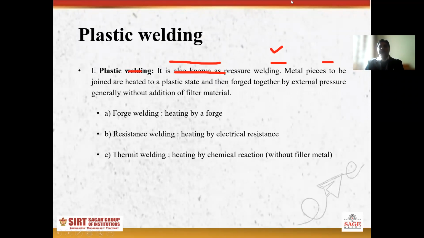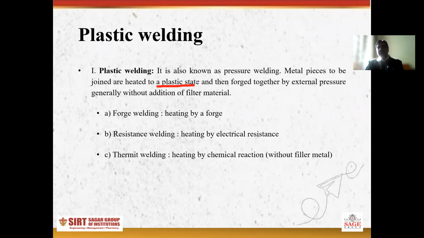Now, the first one is plastic welding. What is plastic welding? In plastic welding, the metal pieces to be joined are heated up to a plastic state.